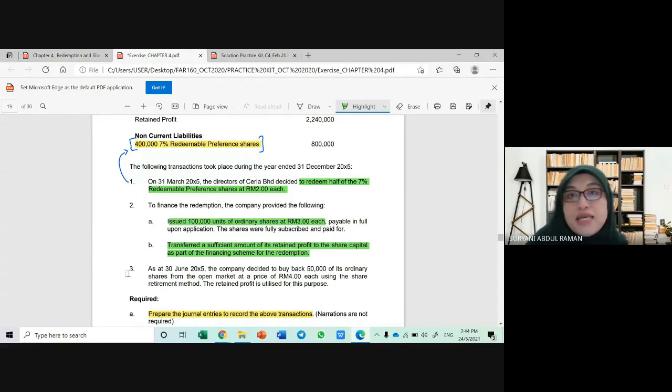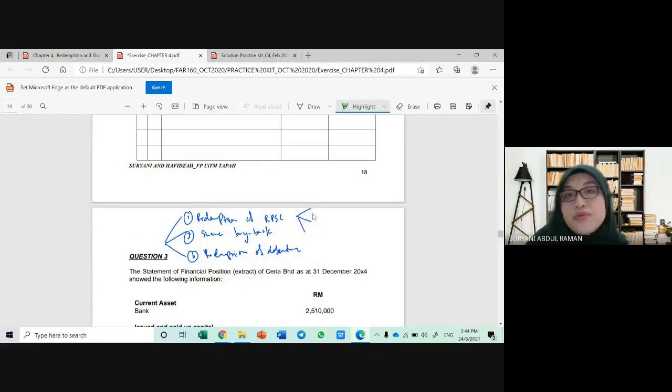So as I told you, as for the redemption of preference shares, we can finance by issuing shares, or buy out of profit, or number 3 is by combining method 1 and method 2. Okay, so this is what I'm referring to.